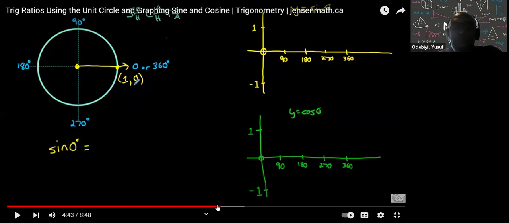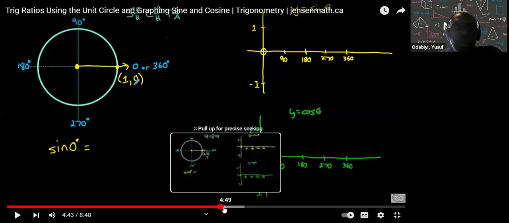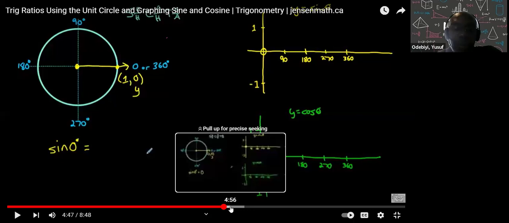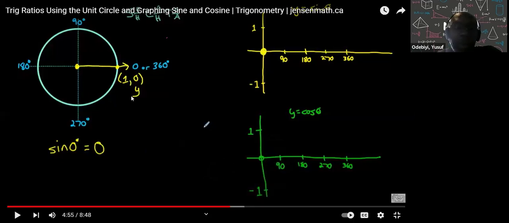That's what that means, okay? Oh, my bad. I'm saying sine, right? My bad. It is sine, but sine is related to y. So just rewind what I just said. Sine is equal to y and cos is equal to x. So if sine of the angle is 0, that means this point there, if it's 0, the value is 0, that means sine of angle 0 equals to 0. Okay? There you go. And then we can talk about cos now.